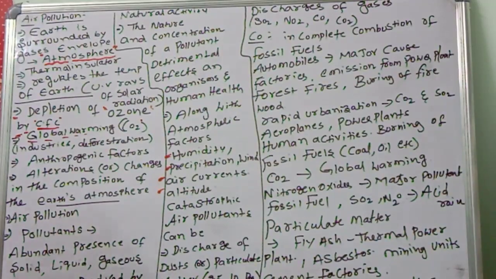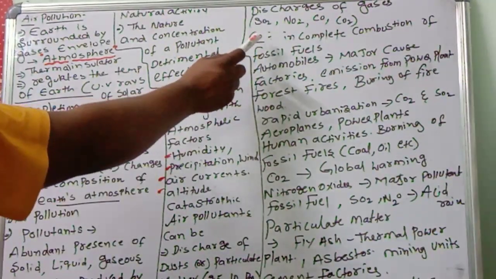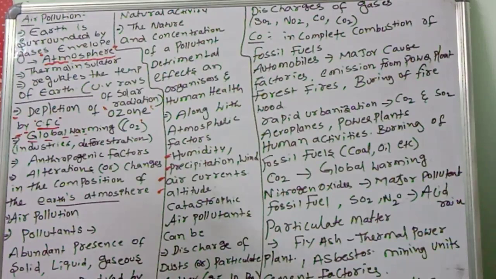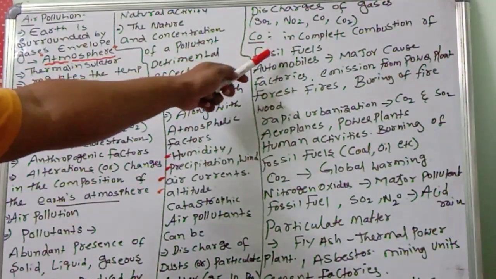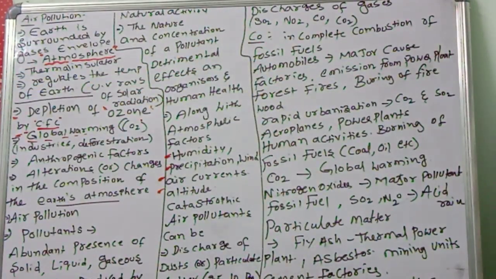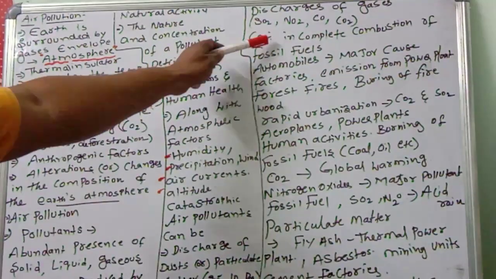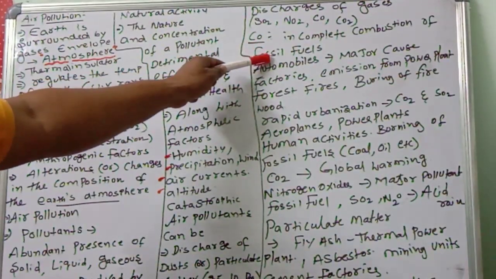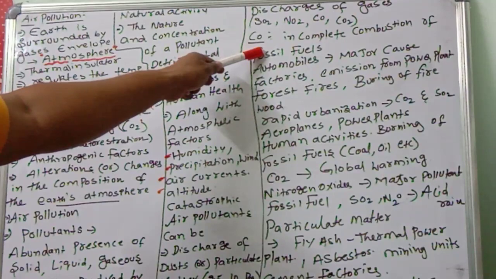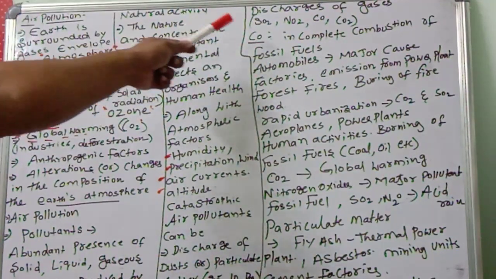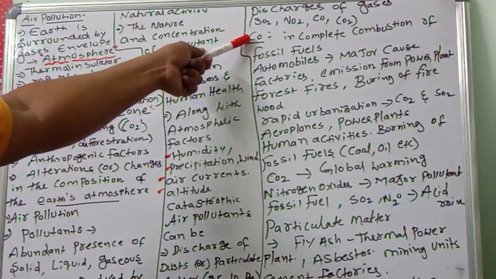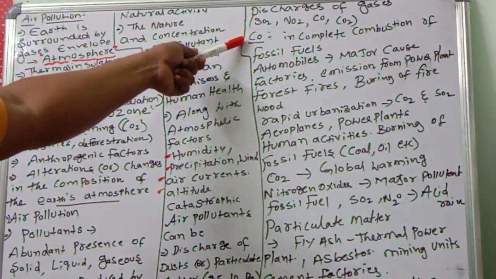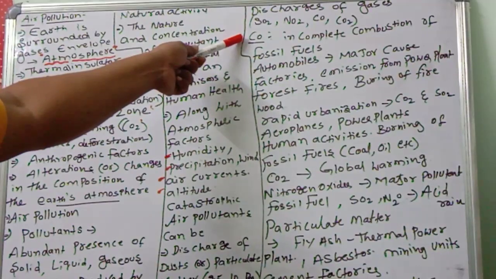First, today we will discuss carbon monoxide. It is very dangerous. It is released by the incomplete combustion of fossil fuels. You know, fossil fuels like coal, petrol, diesel. When we burn them incompletely, what will happen? Carbon monoxide will be there. It is very dangerous. It can cause cancer for us, and it can lead to death.